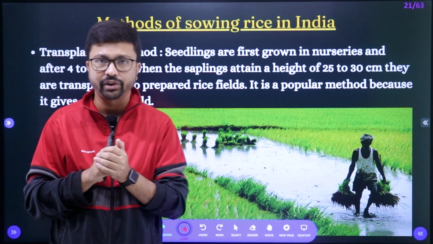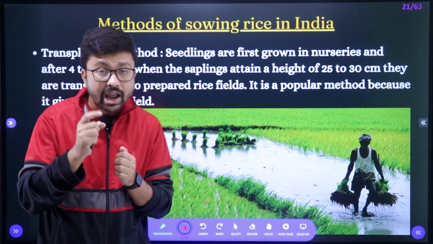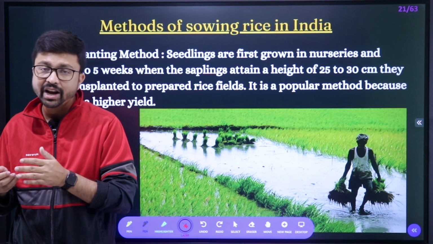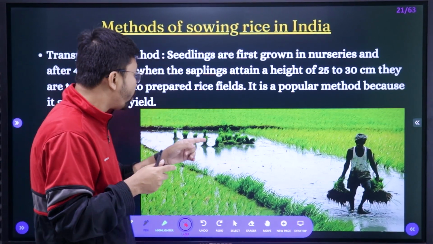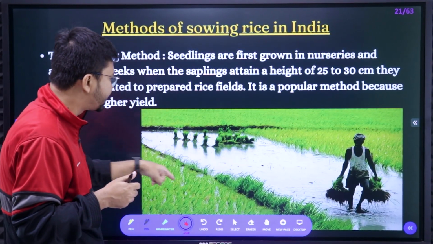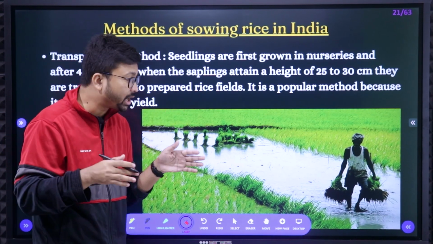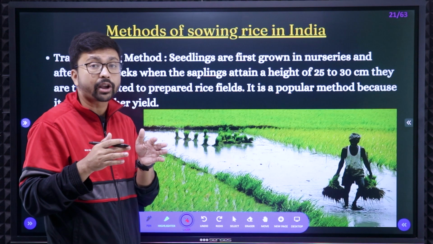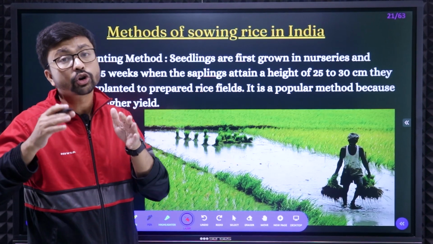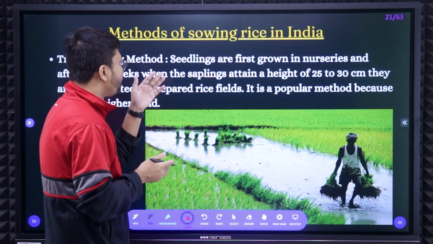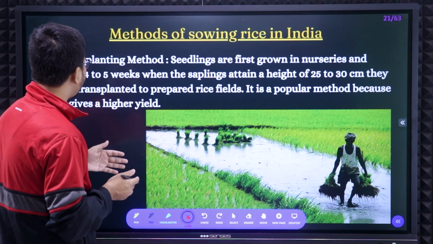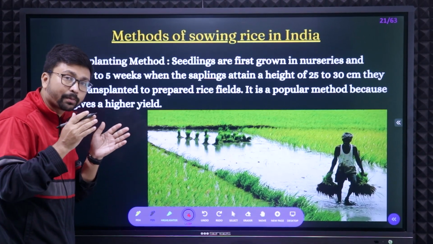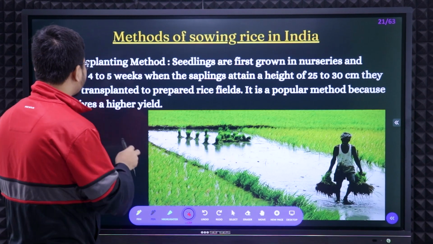Then only the healthy saplings are segregated, and those saplings are put in the agricultural land like this. Right? So the actual agricultural land you put it like this. Here the chances of getting good production, good quantity, are higher. That method is called the transplanting method, because we are transplanting from the nursery to the agricultural field.